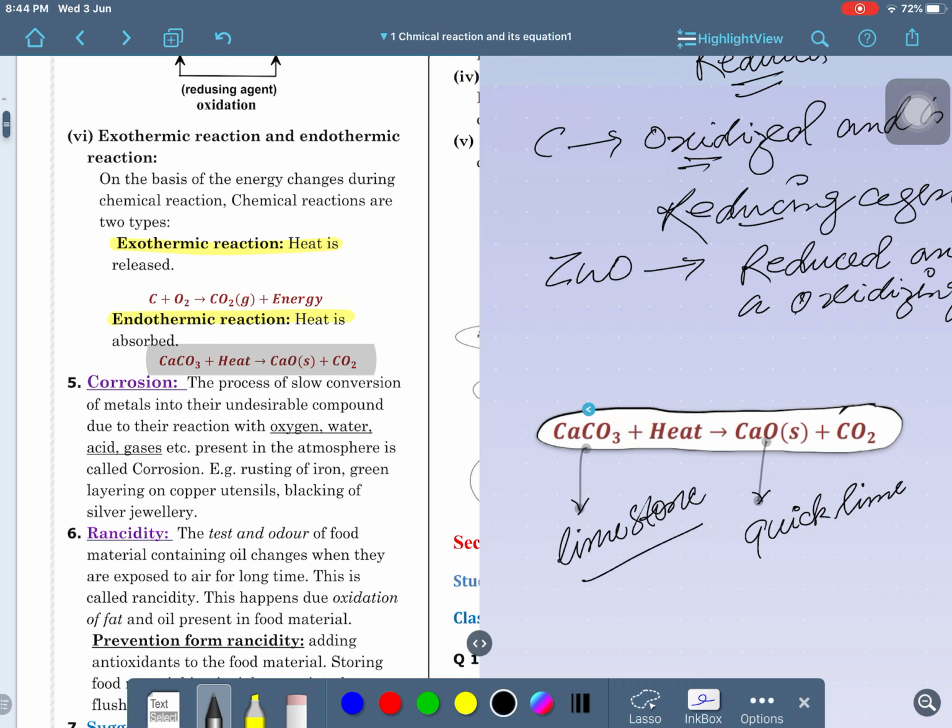Right now, the stone of lime is sometimes called quicklime. And what is called slag lime? Slag lime is also calcium hydroxide. This is called water of lime. It is called calcium slag lime. Slagged lime.